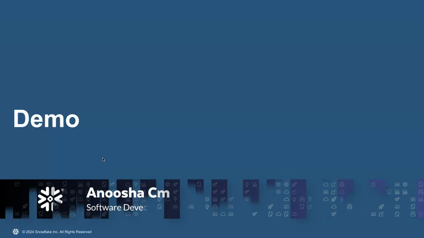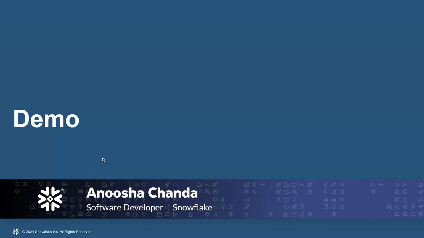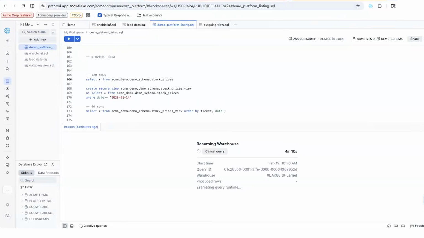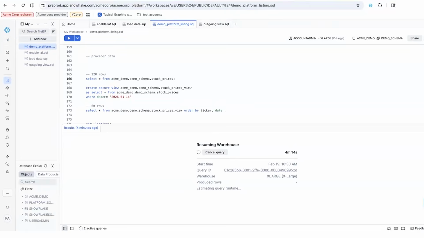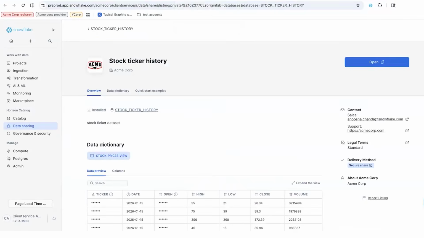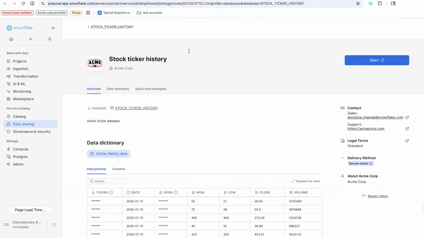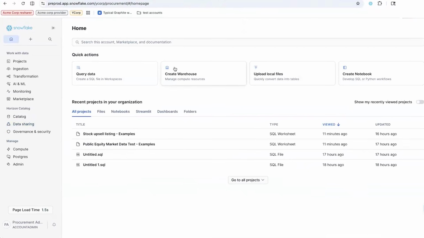Thank you, Shobit. Let's get into the demo. As Shobit had mentioned, we have three different personas. One is the provider, who is the Acme platform team. And the second is a resharer account, who is the client service team that eventually sells the data to a consumer. And finally, here is the Y Corp, who is our consumer in this demo.